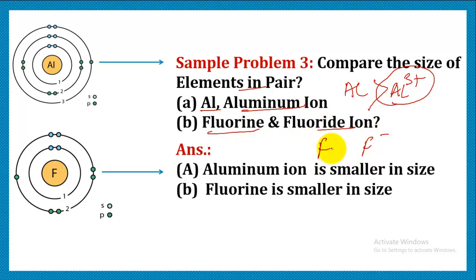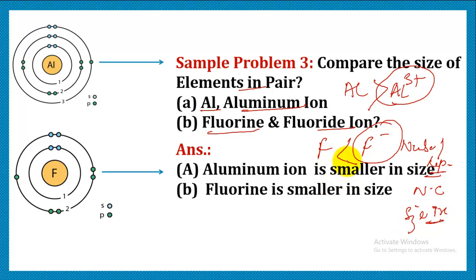If we compare these two, the fluoride ion is formed by gaining electrons, and by gaining, the number of repulsions increases, due to which the effective nuclear charge decreases and size increases. So the fluoride ion will have a bigger size as compared to fluorine.